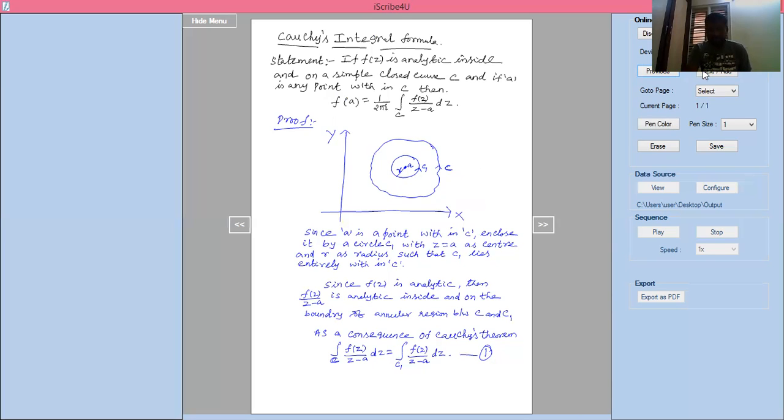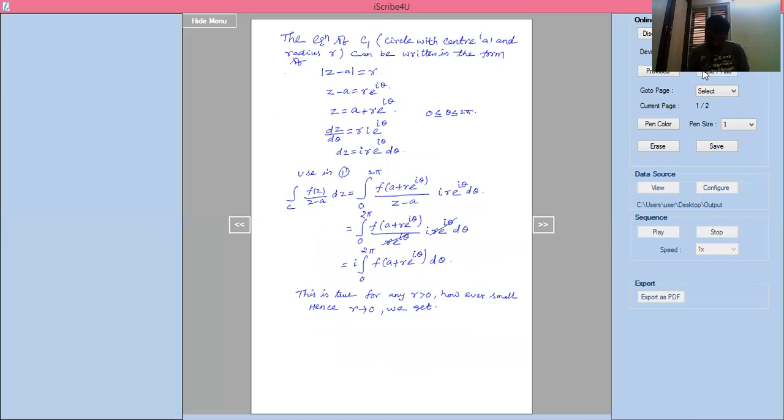So I'll write this: we get I into the integration from 0 to 2 pi of f of a plus r into e power I theta, which will become f of a, into d theta. The left hand side should be the integration over C of f of z divided by z minus a into dz.